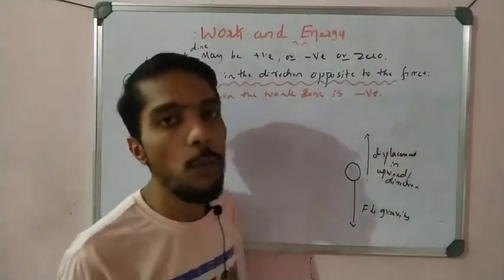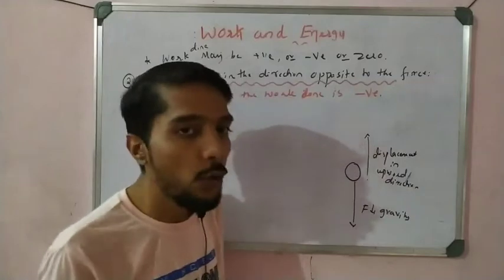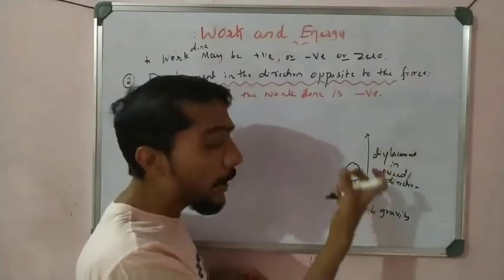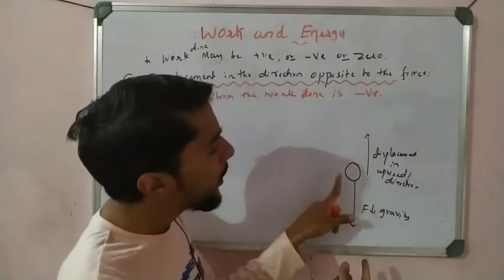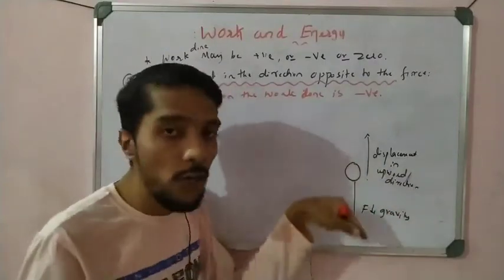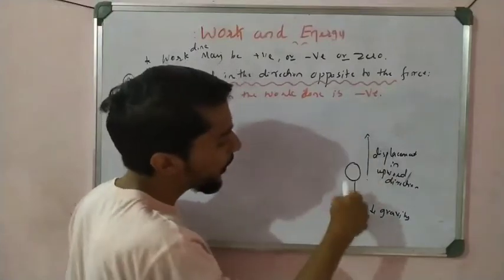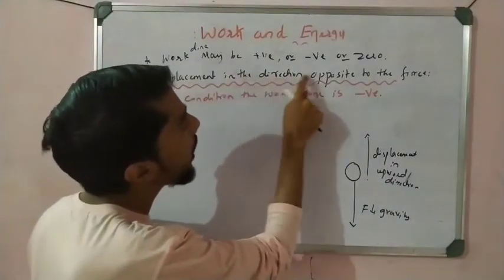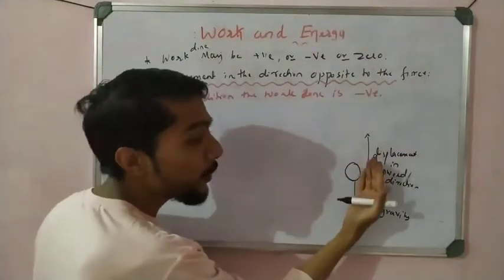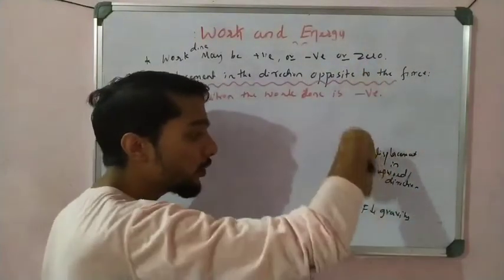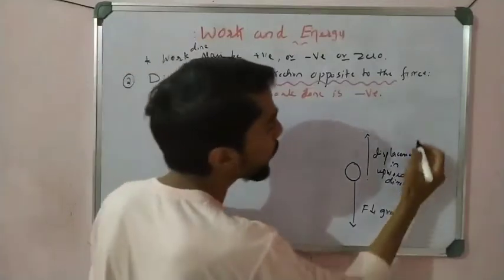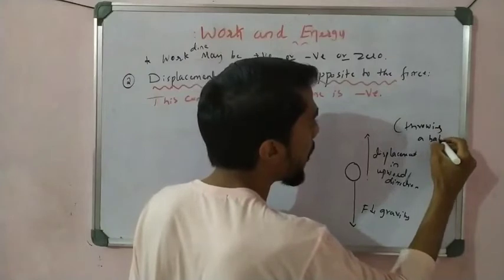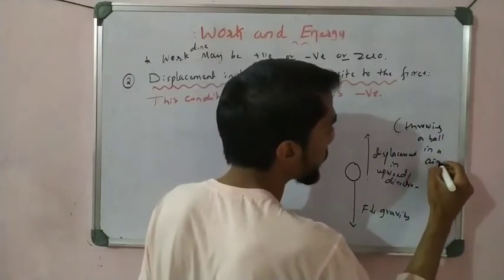For example, I throw a ball in the air, what happened? The ball moves in the upward direction, but the gravity pulls in the downward direction. So displacement is upward, now gravity is downward. Displacement up, force down. So we say that the displacement direction is opposite to the force. The displacement direction is upward, but the force is downward. That is the case when throwing a ball in the air.